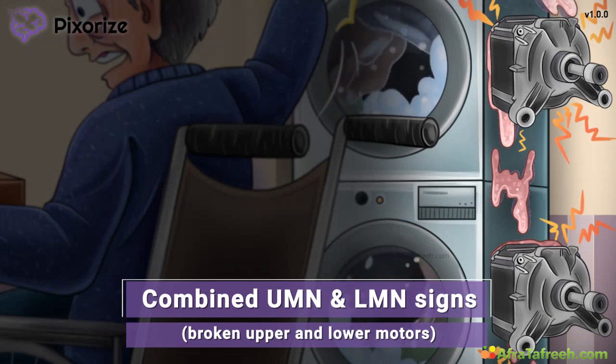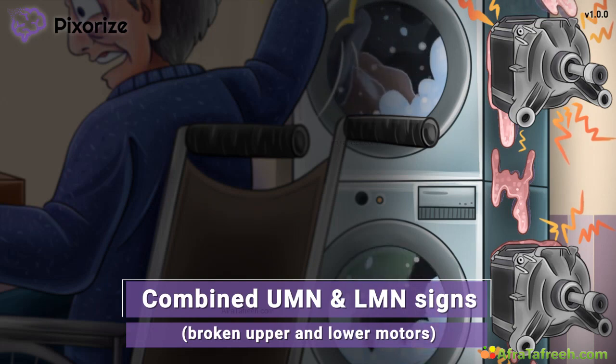You see, ALS is a neurodegenerative disease that damages all motor neurons controlling muscles in the body, including both the upper and lower motor neurons. We cover the differences between upper motor neuron and lower motor neuron signs in a dedicated video. But for now, you should know that ALS is special because it is one of the only diseases that typically presents with damage to both neurons.